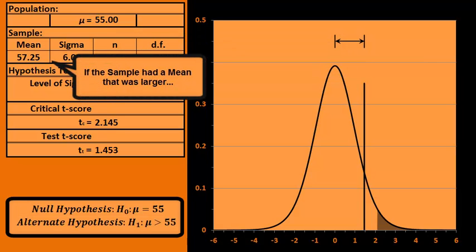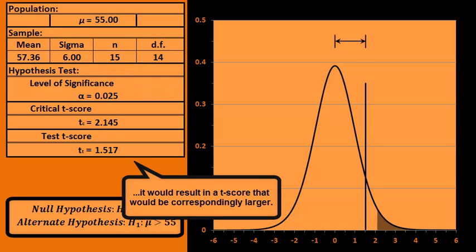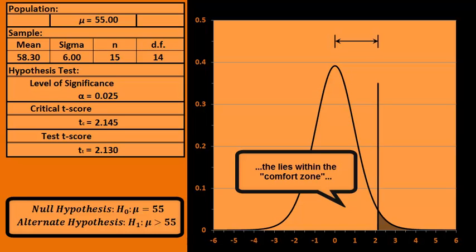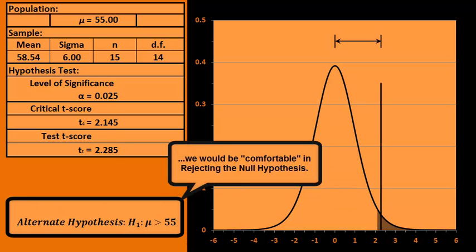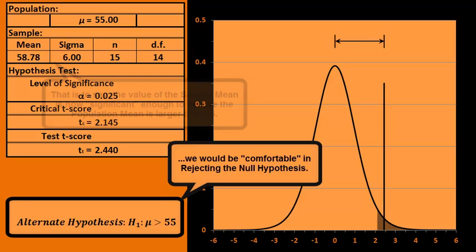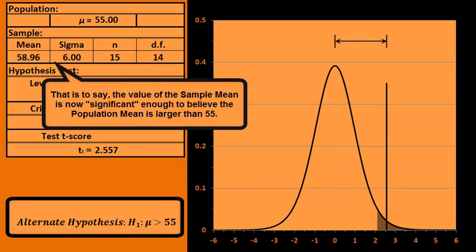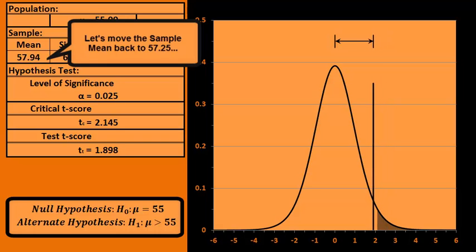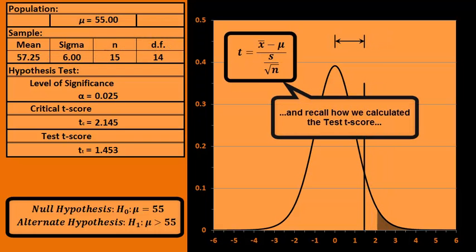If the sample had a mean that was larger, it would result in a t-score that would be correspondingly larger. If the sample mean is large enough to result in a test t-score that lies within the comfort zone, we would be comfortable in rejecting the null hypothesis. That is to say, the value of the sample mean is now significant enough to believe the population mean is larger than 55. Let's move the sample mean back to 57.25 and recall how we calculated the test t-score,